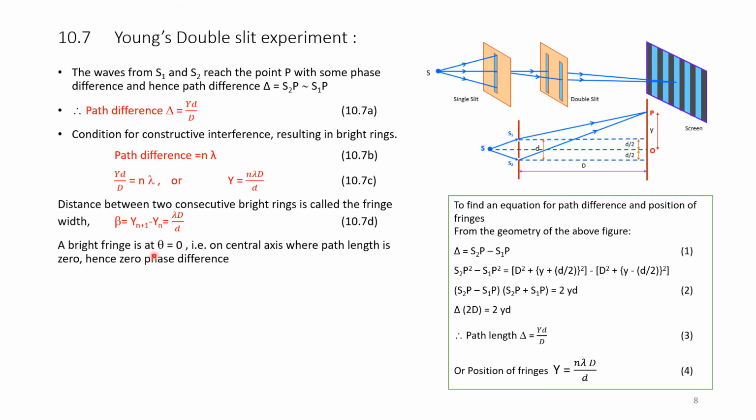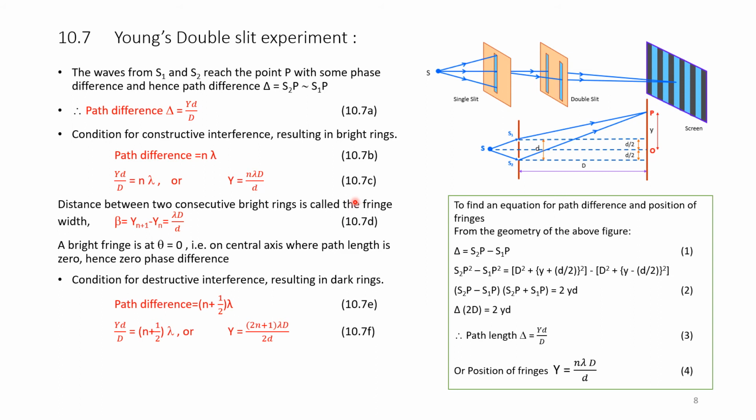Therefore, a bright fringe is at theta equal to 0, that is on the central axis. This is the central axis. Here theta equal to 0. This angle of separation is 0. That's why we get a bright spot. Hence here the phase difference is 0 and path length difference is also 0. That is why we get a bright spot here.